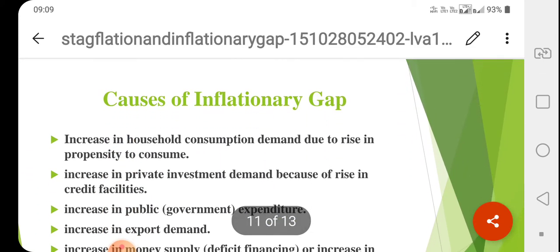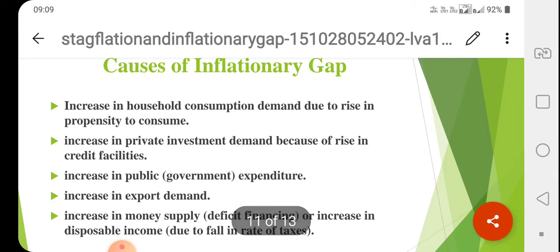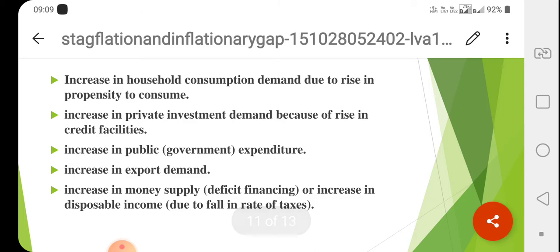What are the causes of inflationary gap? Increase in household consumption demand due to rise in propensity to consume, increase in private investment demand because of rise in credit facilities, increase in public expenditure, increase in export demand, increase in money supply, or increase in disposable income.